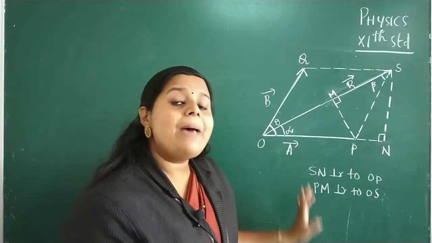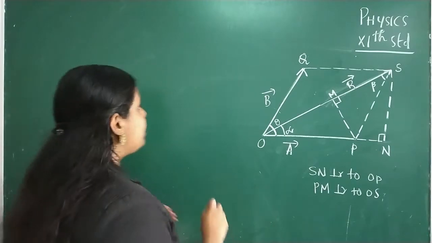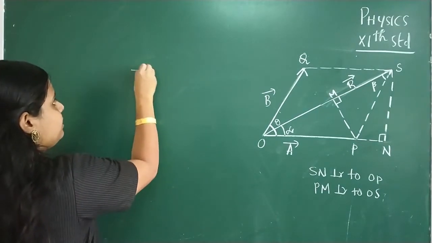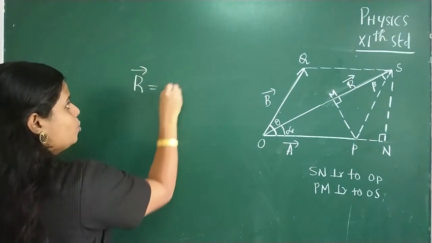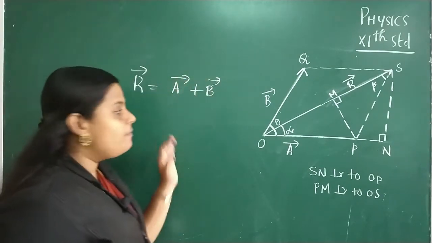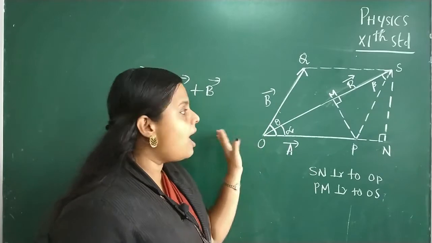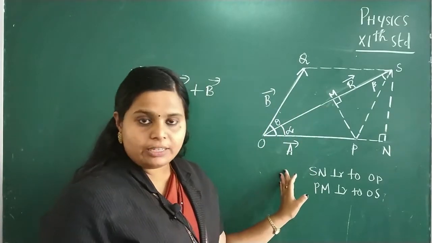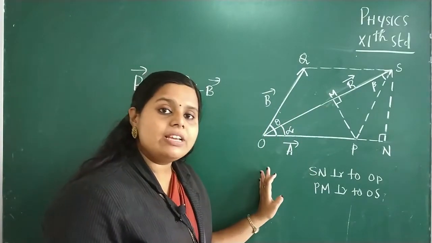Okay, so from parallelogram law of vector addition we can write the resultant vector R is equal to vector A plus vector B, where A and B are two vectors, R is the resultant of these two vectors. This we have learned in our previous class.